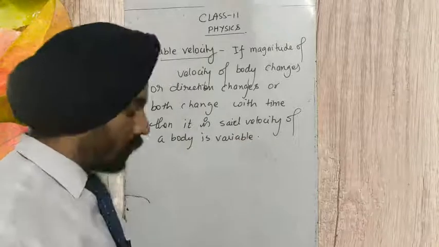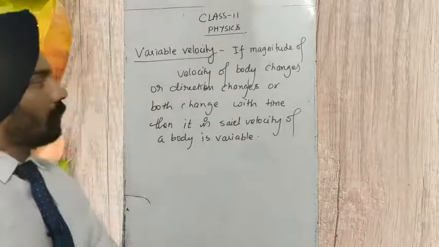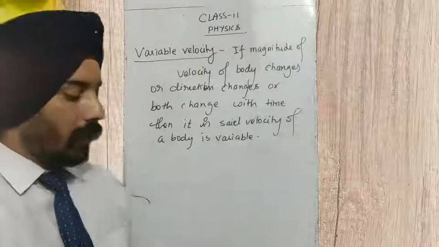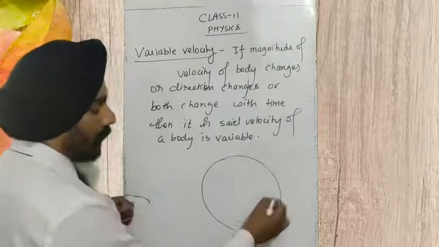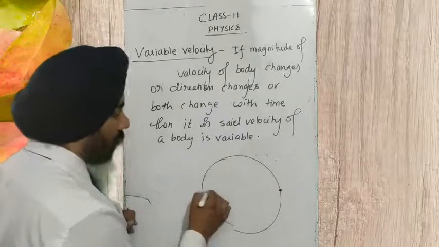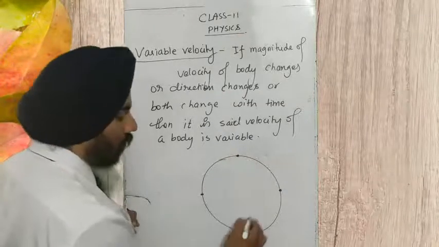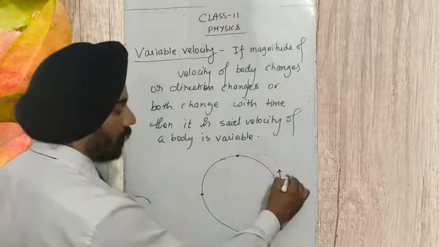Students, have you understood this variable velocity? Take a body moving in a circular path with a speed of 2 meters per second.